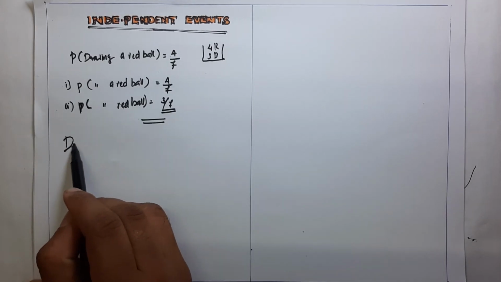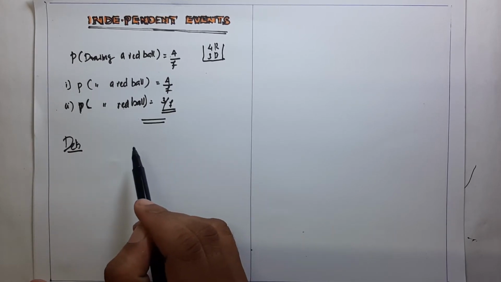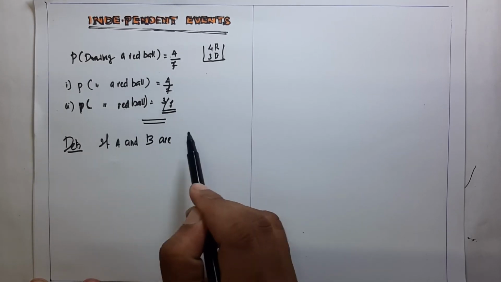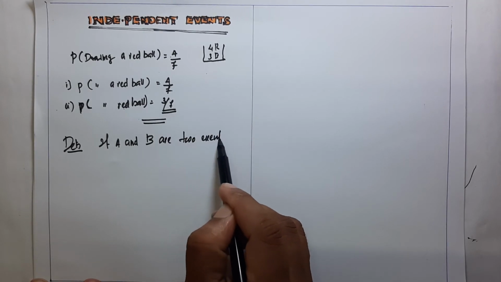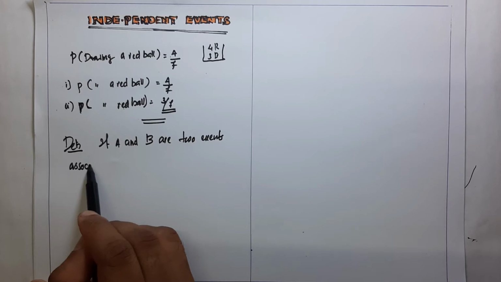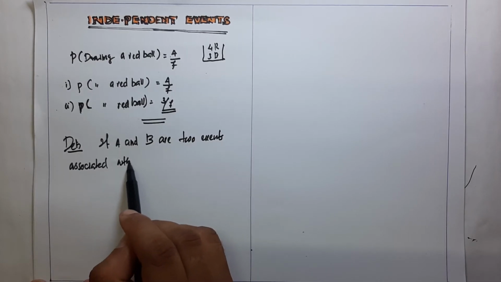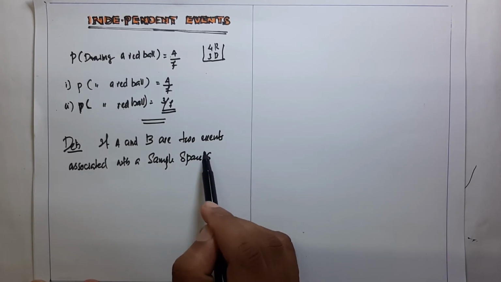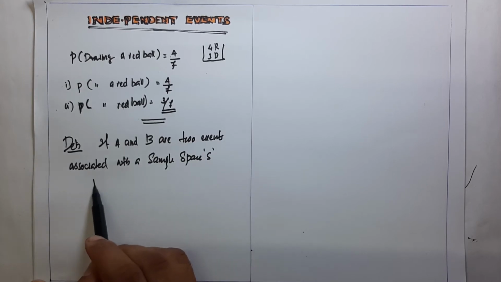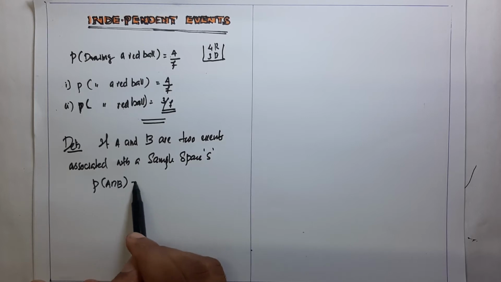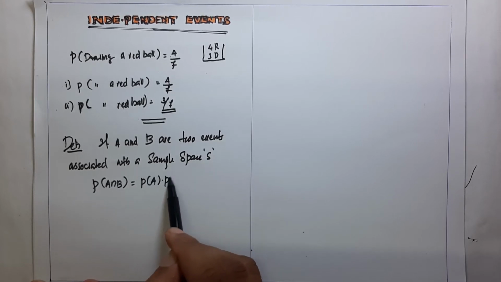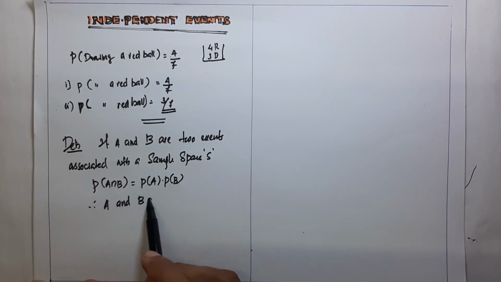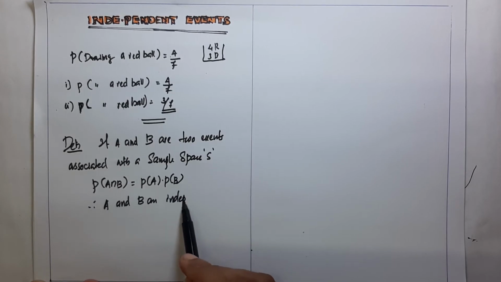Our definition says that if capital A and capital B are two events associated with a sample space S, then if P of A intersection B is equal to P of A into P of B, then A and B are said to be independent.